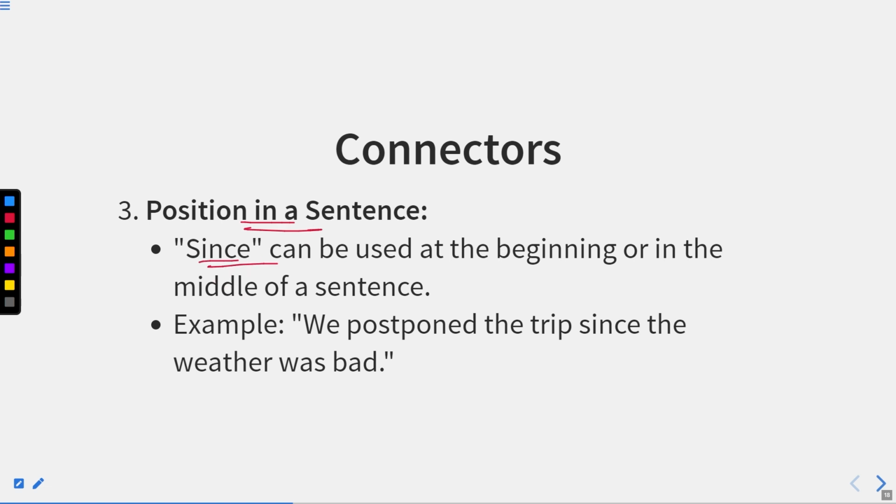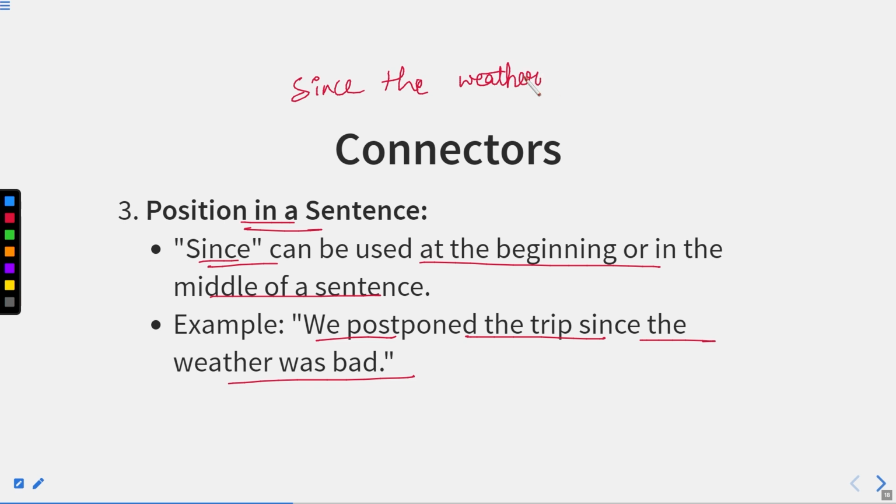Position in a sentence: since can be used at the beginning or in the middle of the sentence. We postponed the trip since the weather was bad. We can also write since the weather was bad, we postponed the trip. Okay, we can also write the sentence like that.